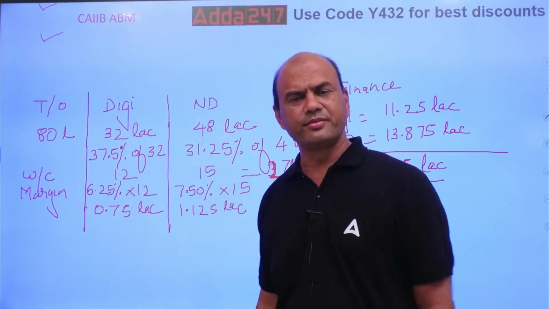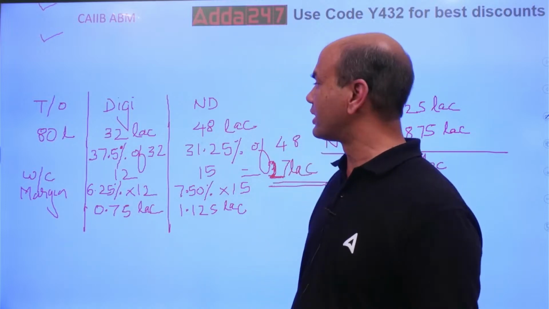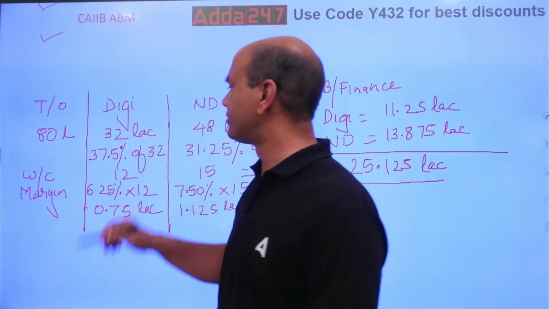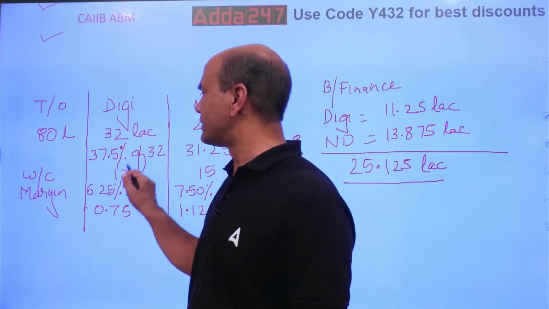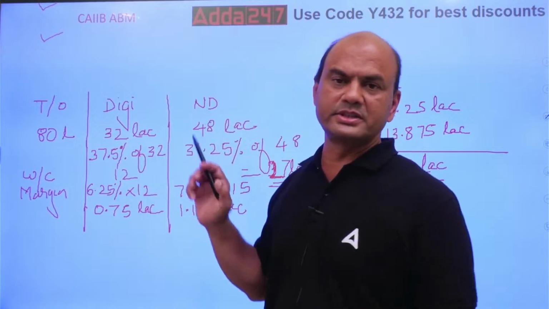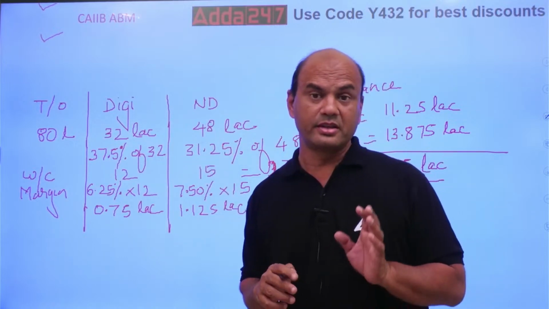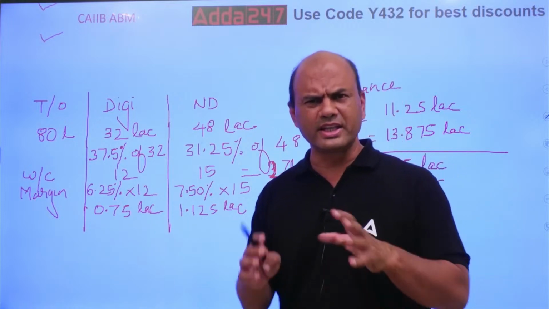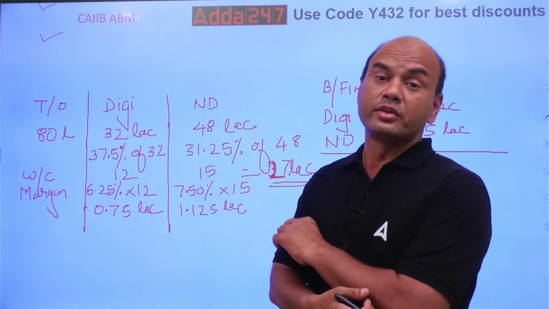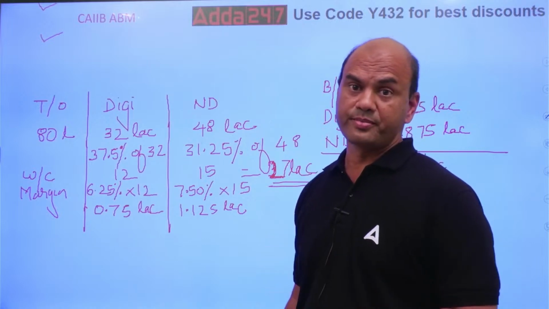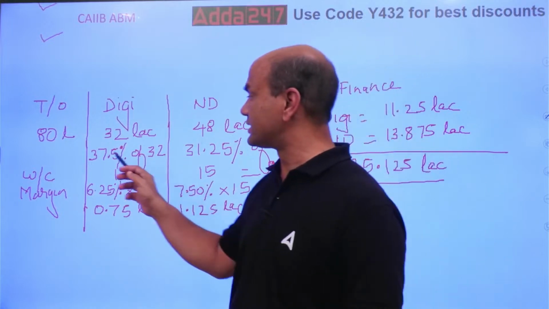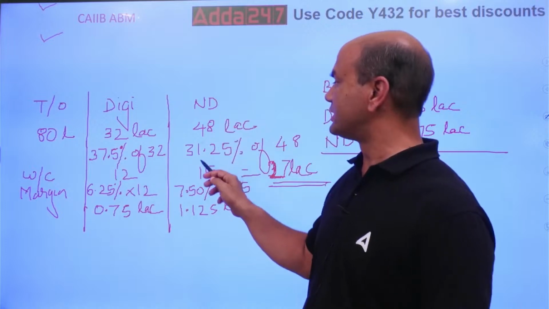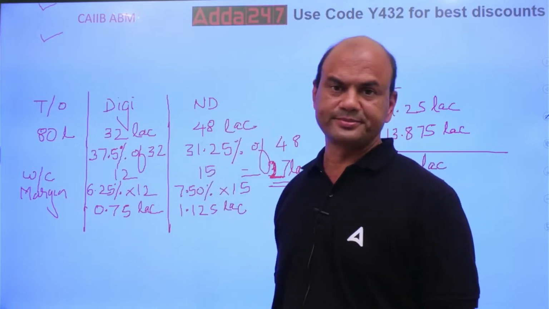This is okay. This is simple. Now the difficult part over here is this. This you will have to remember: 37.5% and 31.25%. This is given in your books. That these are the percentages. I'll show you that also, what is given in your book. An example is given, so this example you will have to follow. For digital businesses it is 37.5% and for non-digital it is 31.25%.